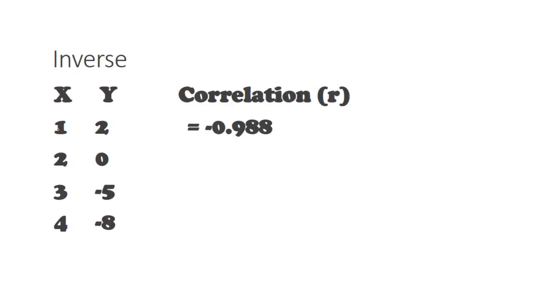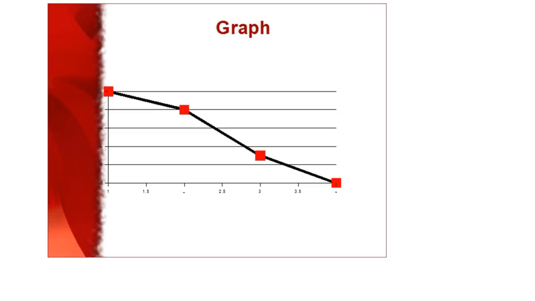But it's inverse. This is going up as this is going down, right? X is going up, y is going down. I get a negative sign if I do the math here. And 0.988 tells me I kind of mostly know, but I don't completely know. Okay? If I draw a graph of it, it looks like that. It's close to a straight line, but it's not really a straight line.